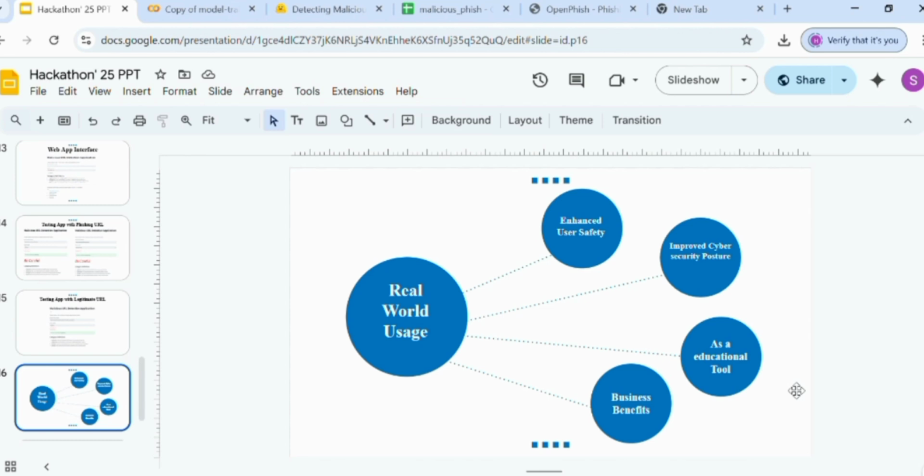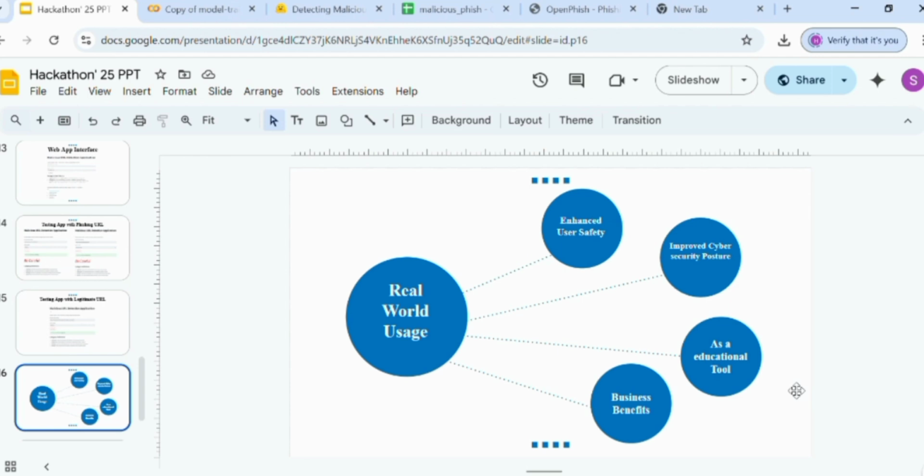Now comes the real-world application of this project. The first one: it enhances user safety by providing a tool to quickly check whether a URL is phishing, and empowers users to make informed decisions and avoid clicking on malicious links.